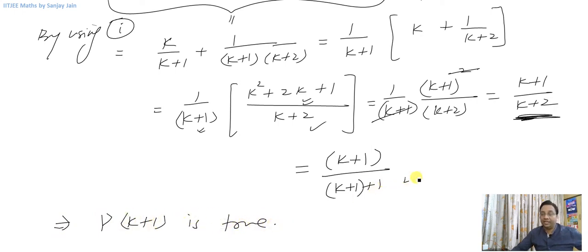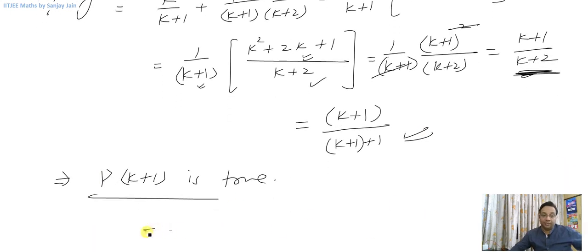Now when I write like this, I am just making a mathematical statement that I have brought the p of k plus 1 in the same pattern that was there for p of k, on the right hand side, because on p of k we had k upon k plus 1, and for p of k plus 1 I have got k plus 1 upon k plus 1 plus 1. So that is why I can say that p of k plus 1 is true.